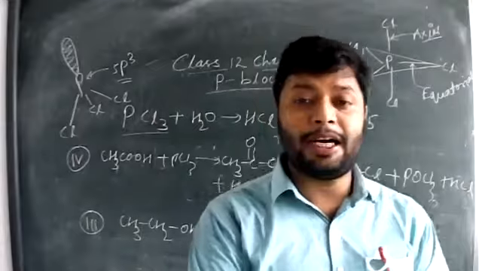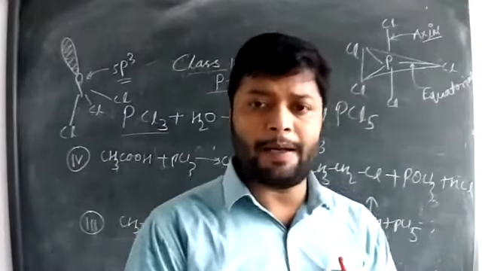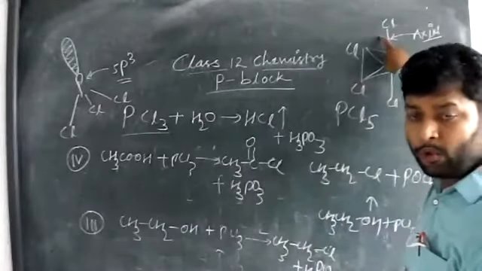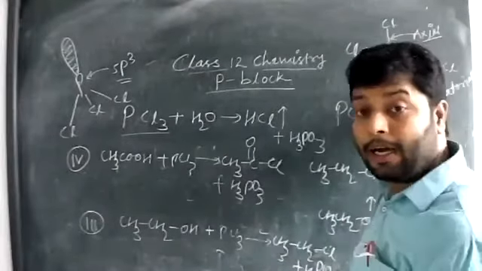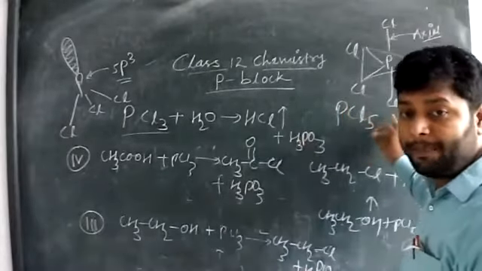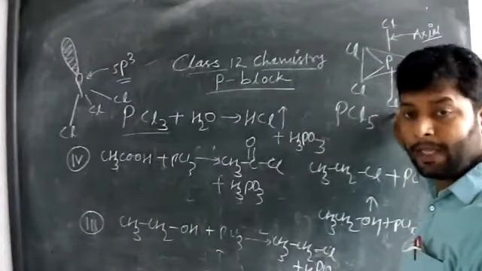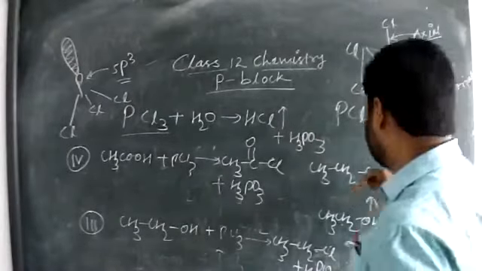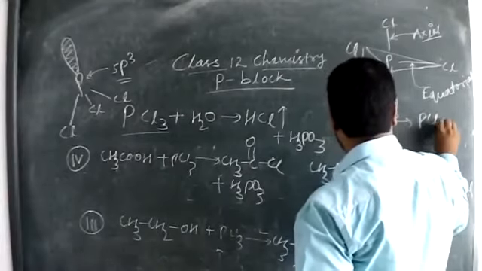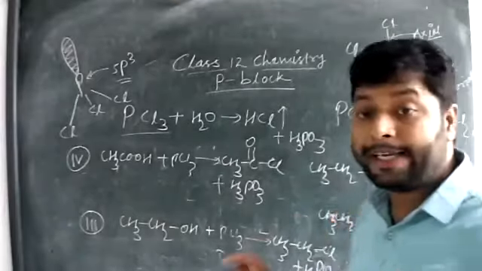And one reaction is based on the decomposition of PCl5. As I discussed many times, in PCl5 the two axial bonds are unstable. That's why whenever PCl5 decomposes, it always produces chlorine gas along with PCl3.